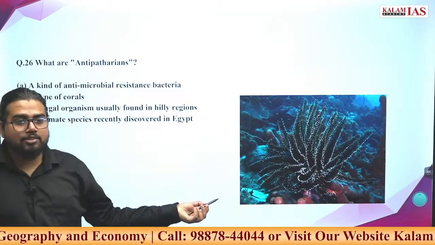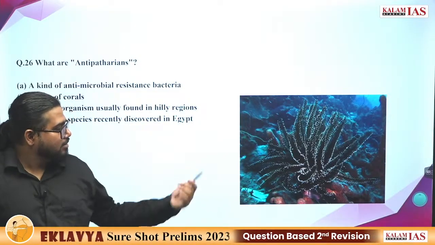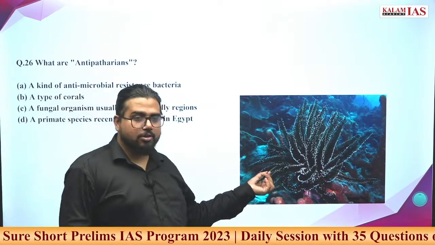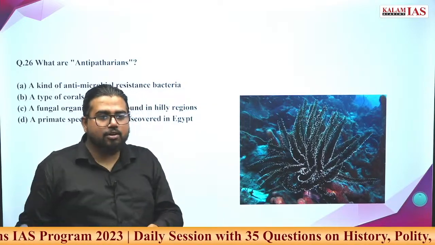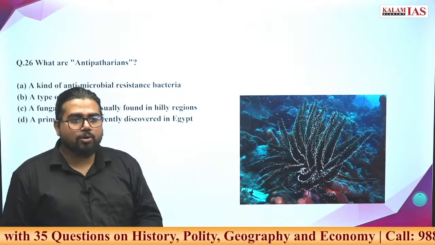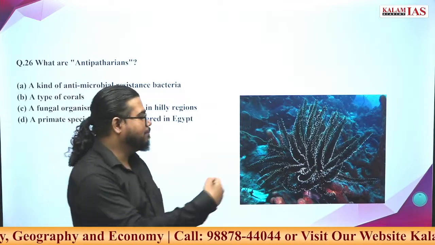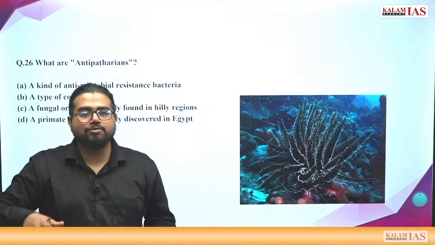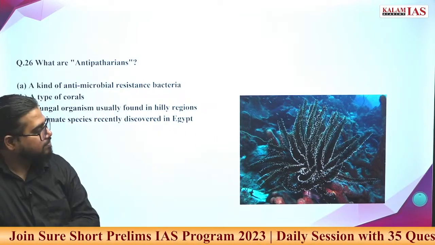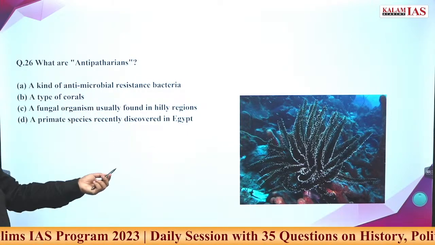What is the ecological importance of this? So many species are dependent on this. One, because of this color, they make their home, they hide. Apart from what corals are doing, what are corals doing? They provide food to this ecosystem. Apart from this, corals are also called the forests of these tropical waters. All these functions are also part of these black corals. So the answer here is B.